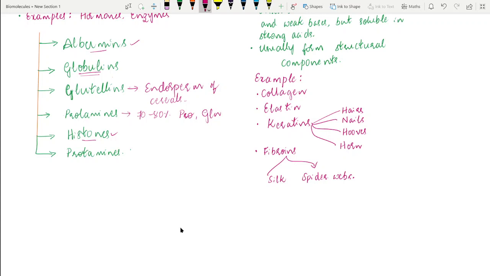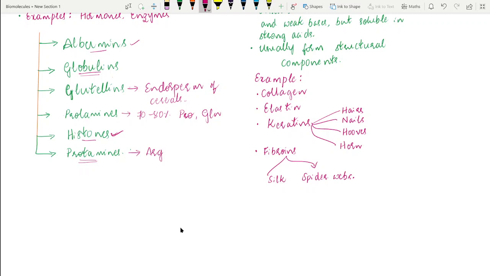The next one is protamines. These protamines are also basic proteins, strongly basic, more so than the histones, and smaller than the histones, and they are rich in arginine.